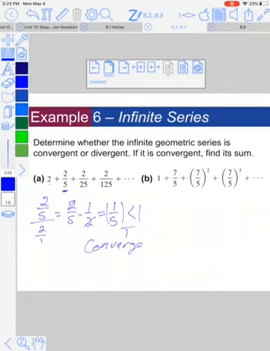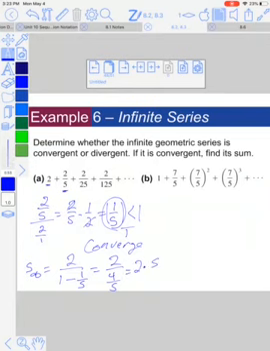Since it is convergent, we now need to find its sum. No problem. S sub infinity is going to equal the first term, which is 2, over 1 minus the ratio, 1/5. So 1 minus 1/5 is 4/5. That's 2 over 4/5, multiplied by the reciprocal, giving us 2 times 5 over 4. 2 goes into 4 twice, which gives 5/2, which is 2.5. So the sum is approaching 2.5.